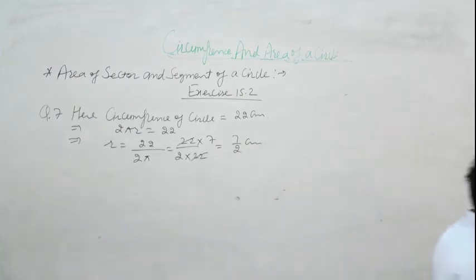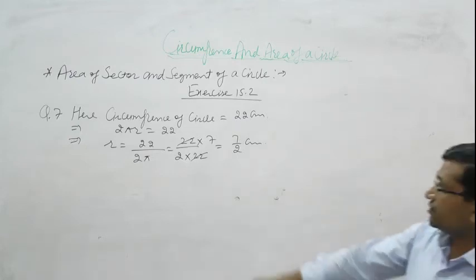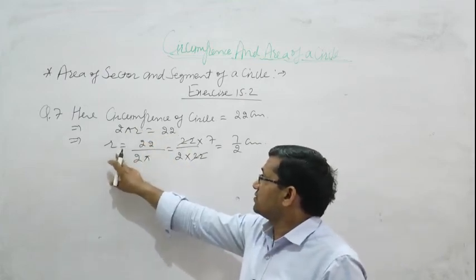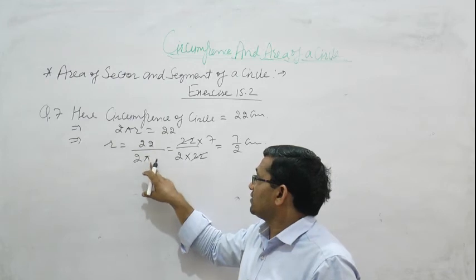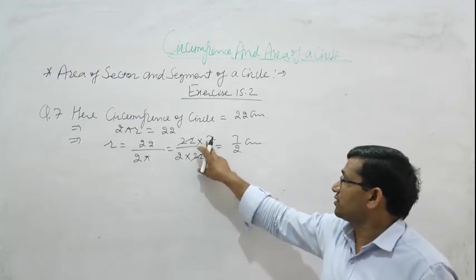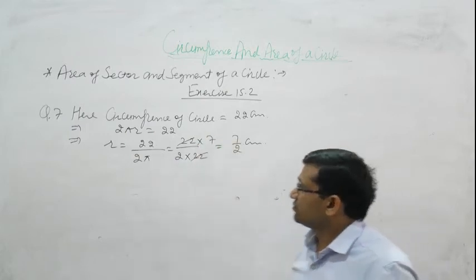In this question what is given? Circumference of circle is given. Circumference of circle is 22 centimeter. So circumference of circle is 2 pi r. 2 pi r is equal to 22. By solving we get r. R is equal to 22 divided by 2 pi. Value of pi is 22 upon 7. So multiply by 7. So 7 upon 2 centimeter.